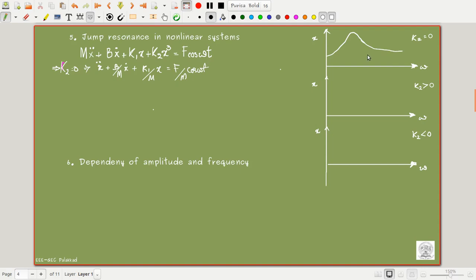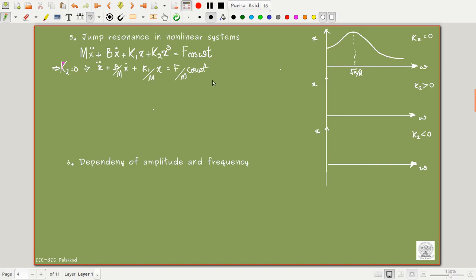Okay, this doesn't look good, so I will start from here. Okay, this looks better. Here this value is equal to root k by m, in this case root k1 by m. This is drawn for a linear case.